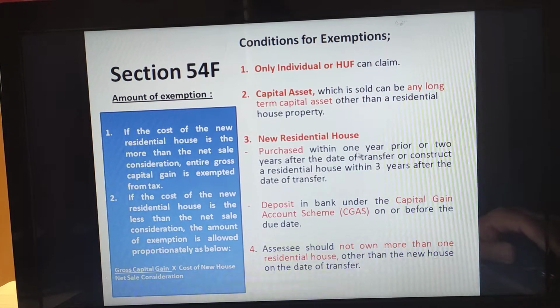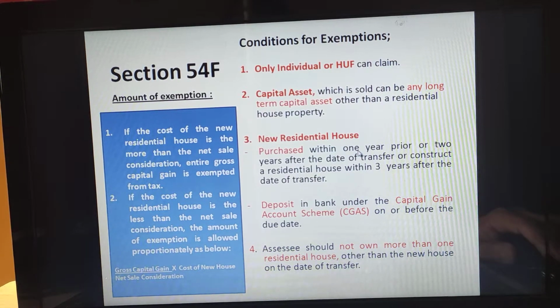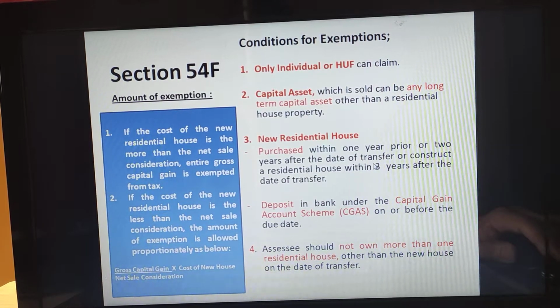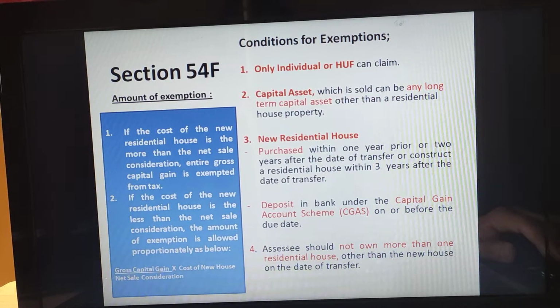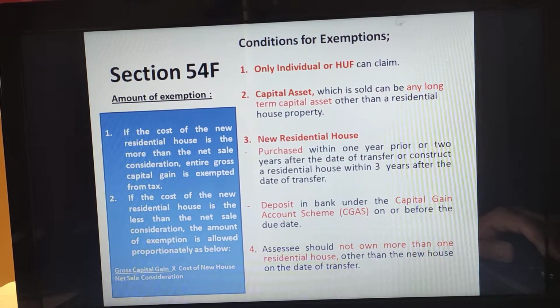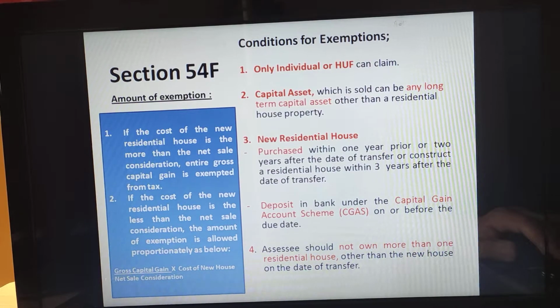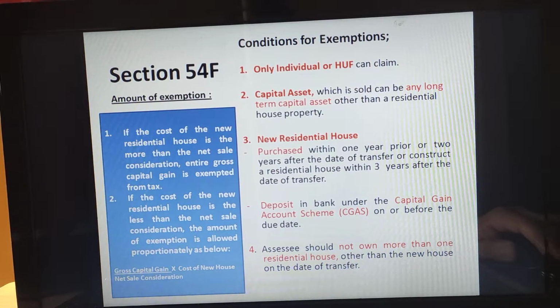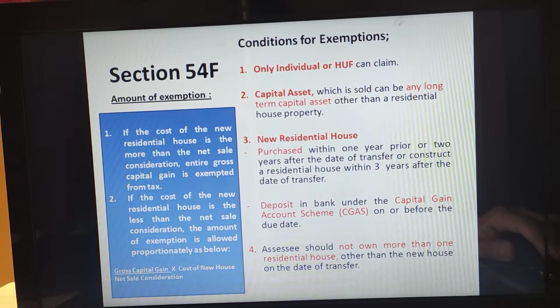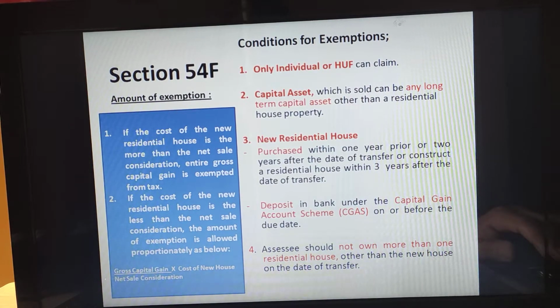Same rules are applicable, that is 1 year prior to the transfer, or 2 years after the transfer, or if you are constructing a house, 3 years after the date of transfer. And along with that, if you have deposited any amount in the bank under the capital gain account scheme, this also will be considered. Okay, and the fourth point says that the assessee should not own more than one residential house other than the new